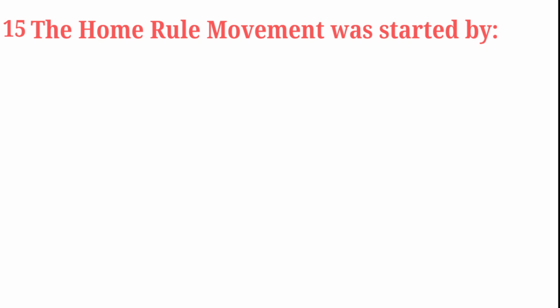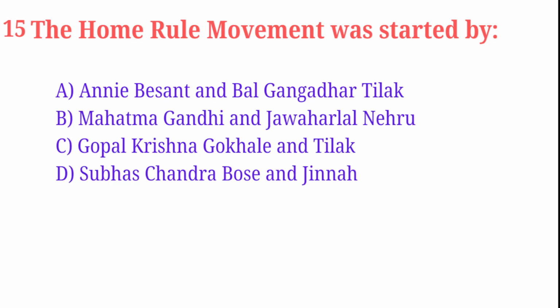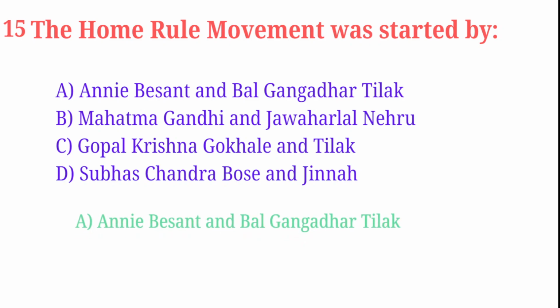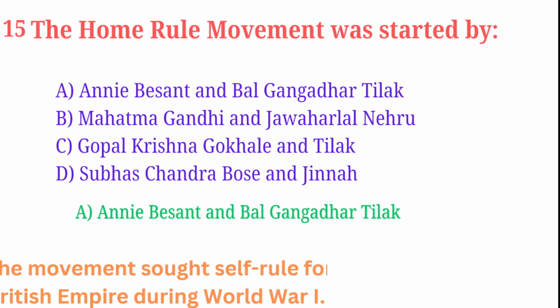The Home Rule Movement was started by Annie Besant and Bal Gangadhar Tilak, Mahatma Gandhi and Jawaharlal Nehru, option C, Gopal Krishna Gokhale and Tilak, option D, Subhash Chandra Bose and Jinnah. And the correct answer is Annie Besant and Bal Gangadhar Tilak. The movement sought self-rule for India within the British Empire during the First World War.